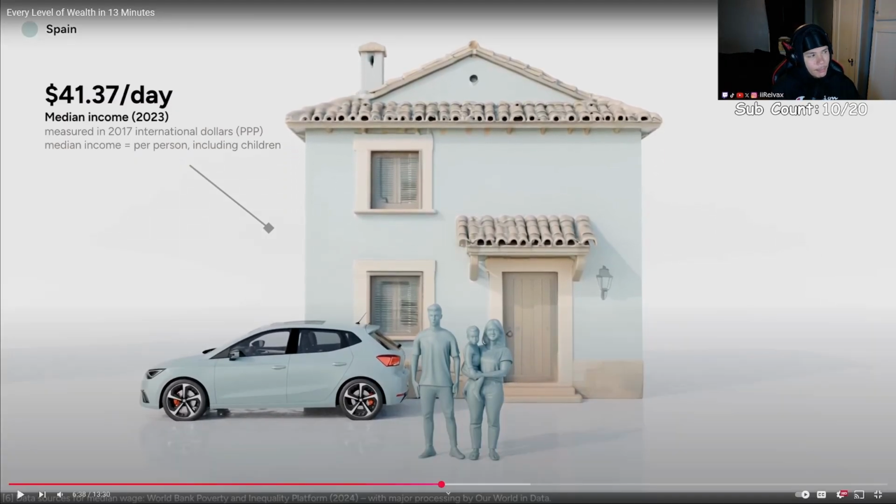How is that high income? Genuinely. $41 per day. How is that high income?